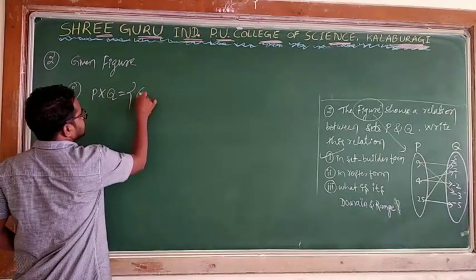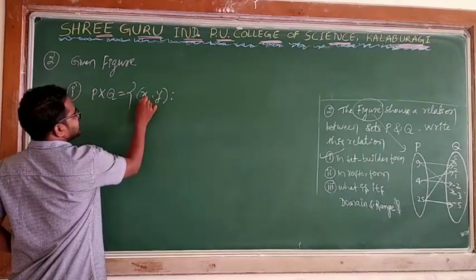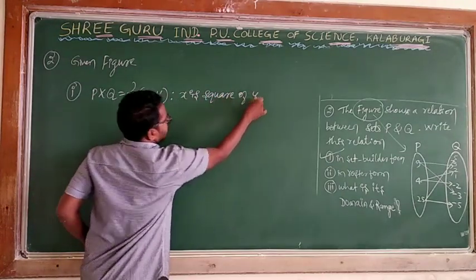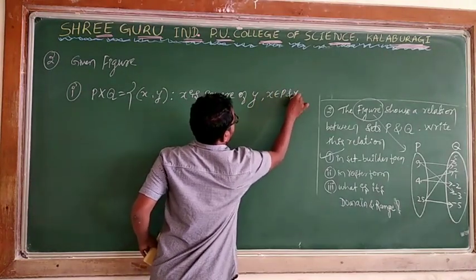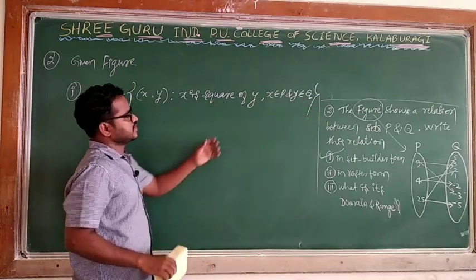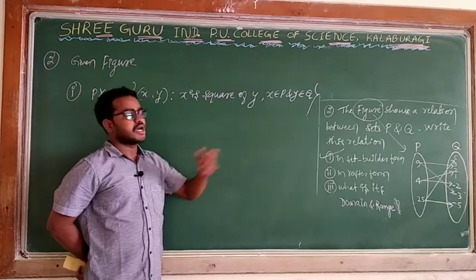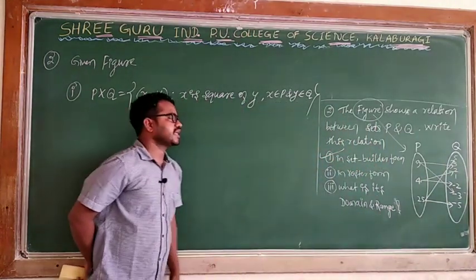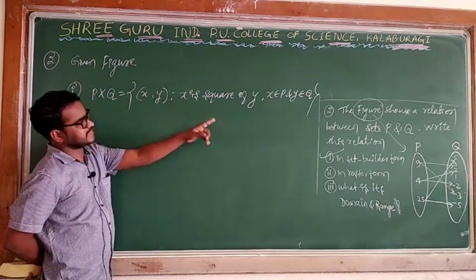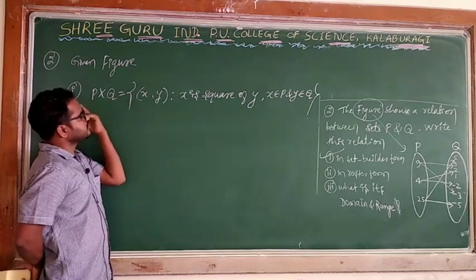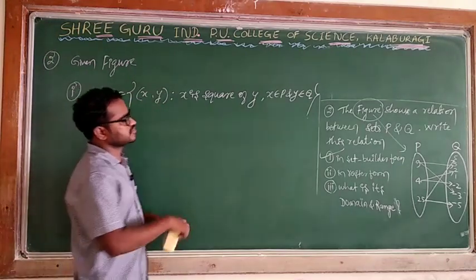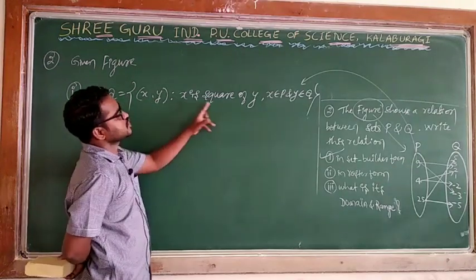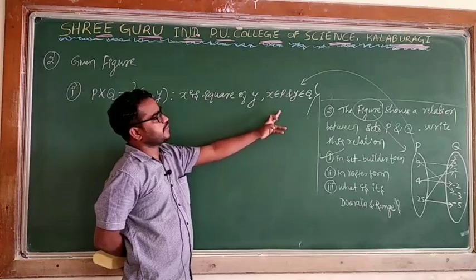I will say (x, y) such that x is the square of y, where x belongs to P and y belongs to Q. When we say set builder form, you have to express it using variables, statements or characteristics. Any element present in Q I consider as y. y is the second element, which always belongs to the second set. x is the first element, which belongs to the first set P. So this relation according to this figure is (x, y) such that x is a square of y, x belongs to the first set, y belongs to the second set.